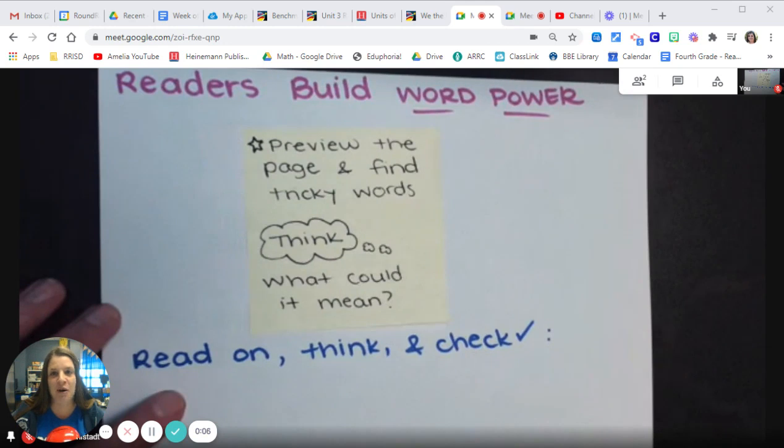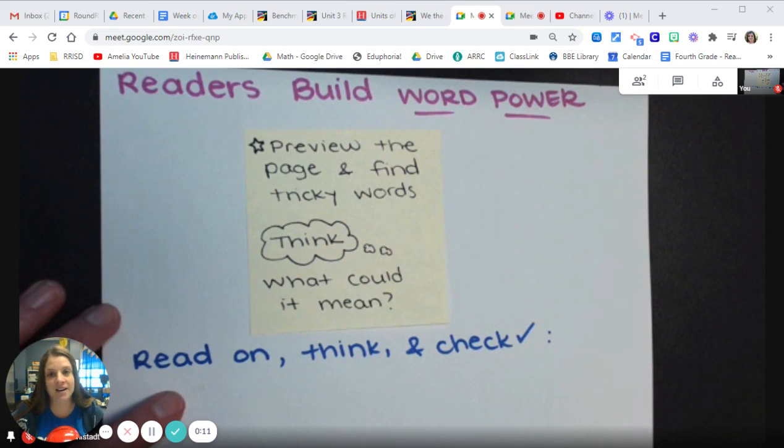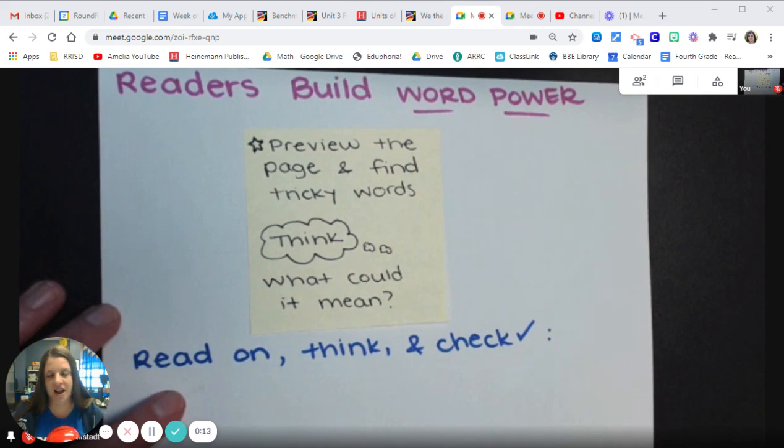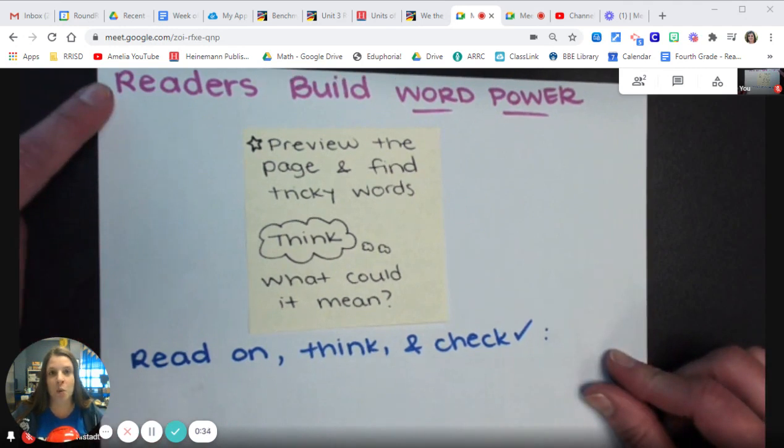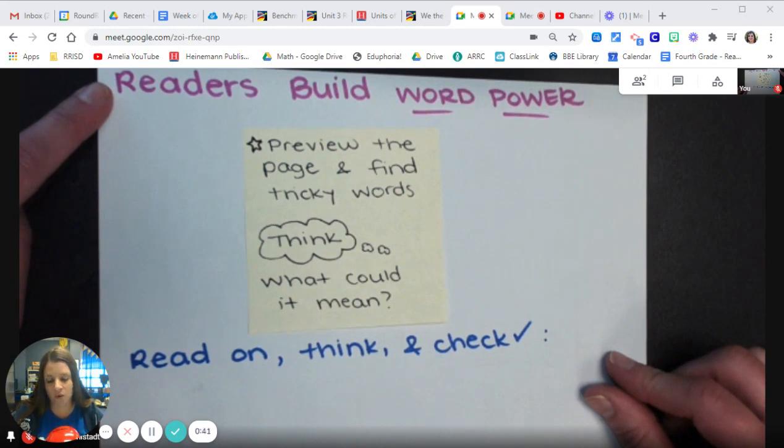So readers, you've been doing the hard work of reading nonfiction text. You may have even read some narrative nonfiction texts where we're learning new facts and information, but we're also following the story of a person just like we would follow a character in a book. So readers, one way that nonfiction gets tricky is with the vocabulary that's used and the words that are used. And so today I want to teach you that readers build word power. And so if we're able to better understand the tricky words in what we're reading, we're going to better understand the text as a whole.